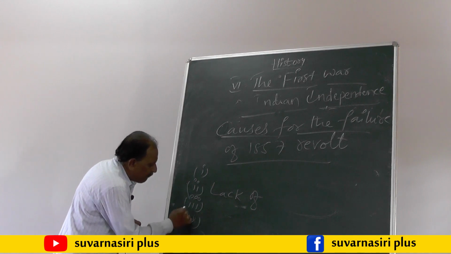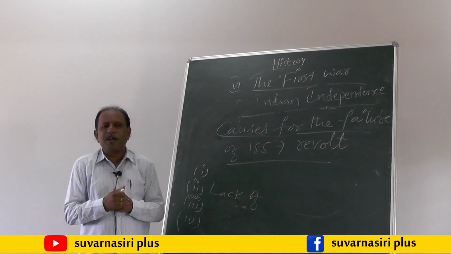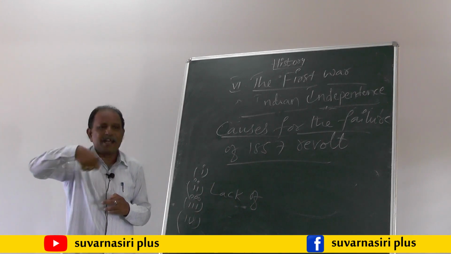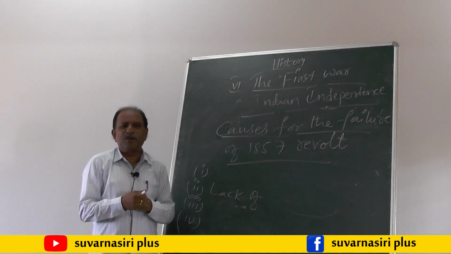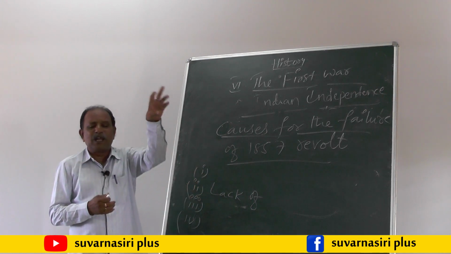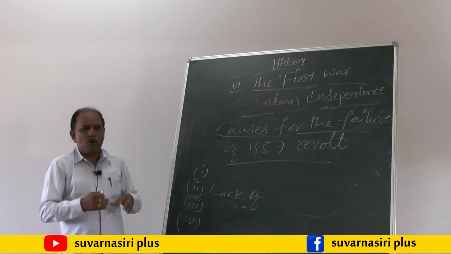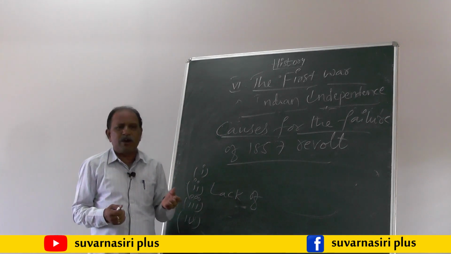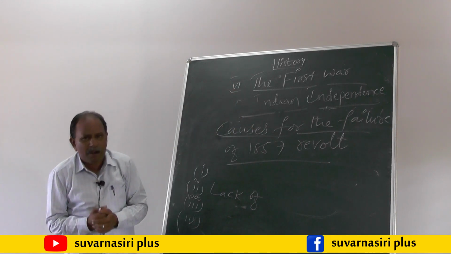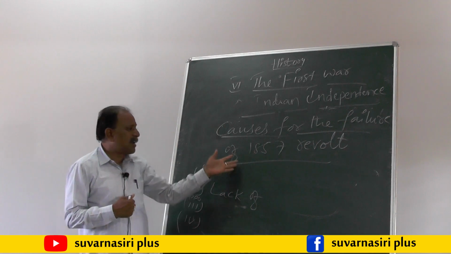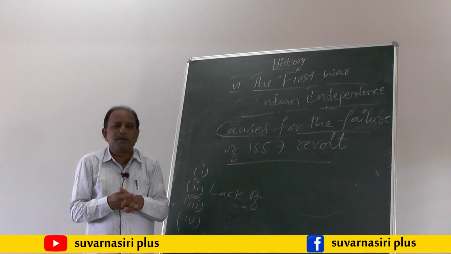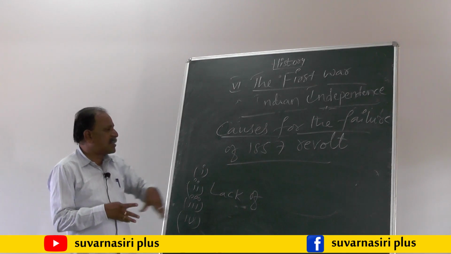The fourth important cause for the failure of 1857 revolt is that there was no unity among the Indian sepoys, but there was a lot of unity among the British sepoys. Each and every Indian sepoy strongly believed himself to be a leader. All the Indian sepoys believed that they were the leaders of the 1857 revolt. That's why there was no unity among the Indian sepoys.